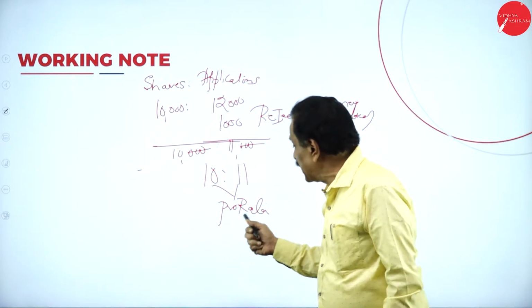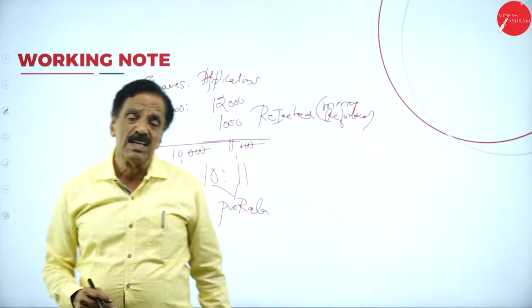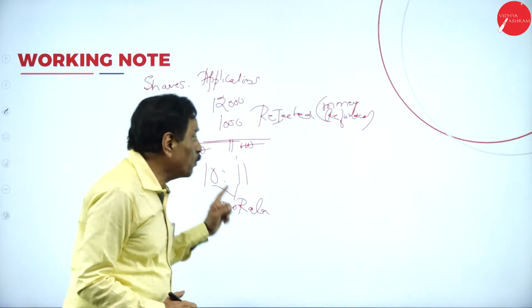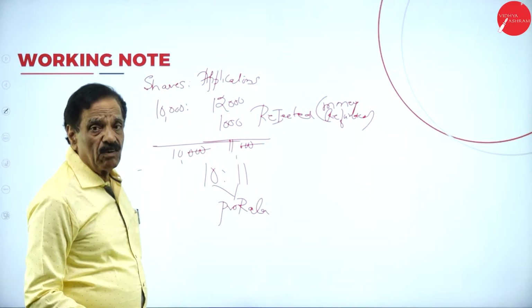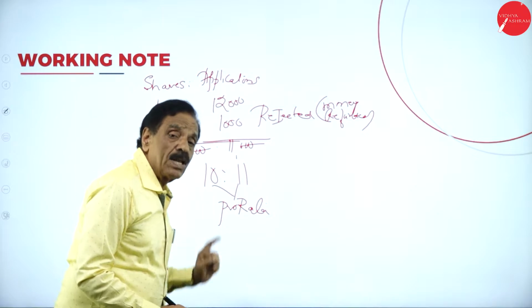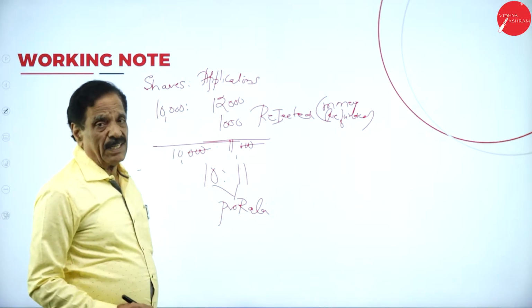This is called pro rata adjustment. For every 10 shares, he has to apply how many applications? 11 applications. This is called pro rata adjustment. I think you follow. So 1,000 is rejected. You accepted 10:11. Then this is called pro rata adjustment.